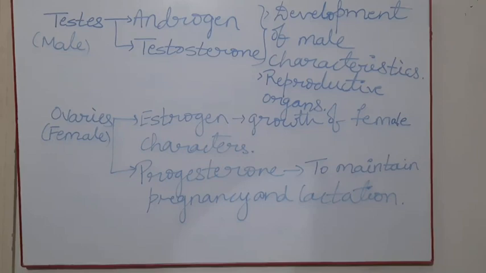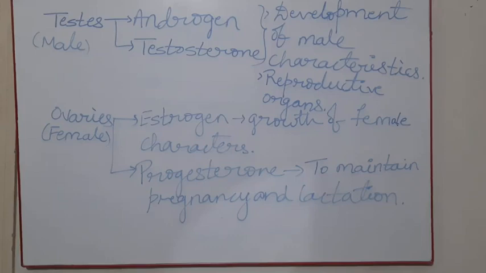Coming to the female, we find the ovaries in the female body. The ovaries produce two types of hormones called estrogen and progesterone. Estrogen helps the growth of female characteristics and body development, the changes we find during puberty.